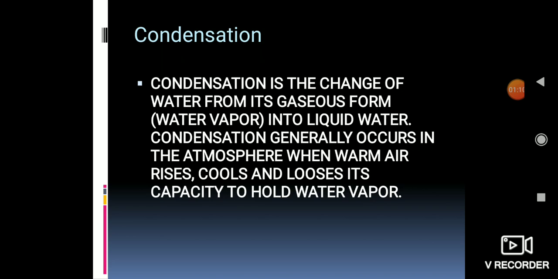If you have studied the water cycle, you remember how the condensation process takes place. The water gets evaporated. It means it is in the gaseous form, and when it rises up, this warm air cools and loses its capacity to hold water vapor. So it cools down and it condenses. It means the particles come closer.